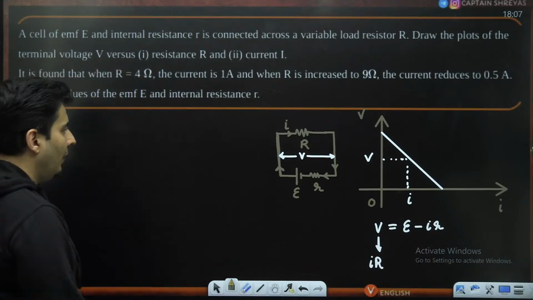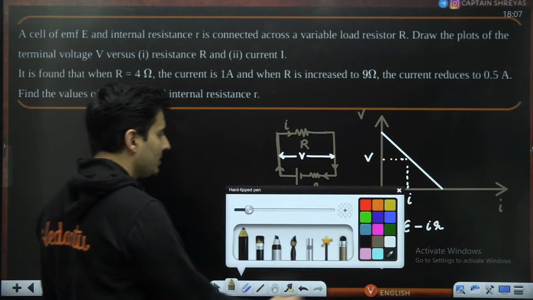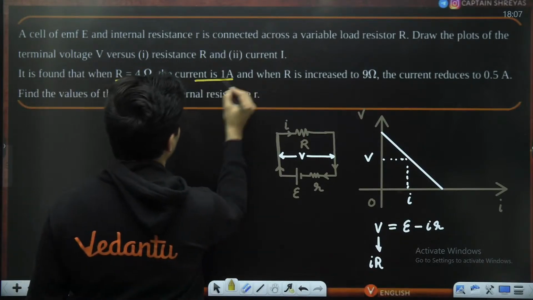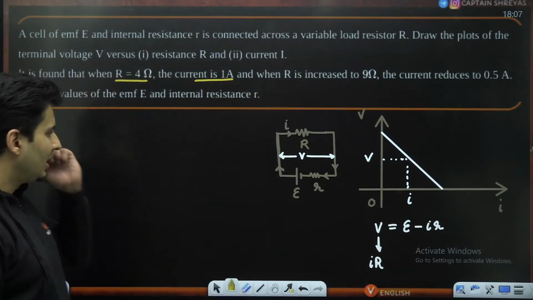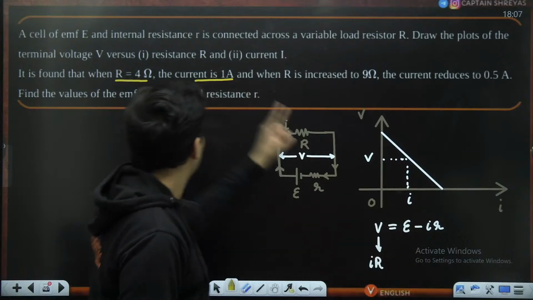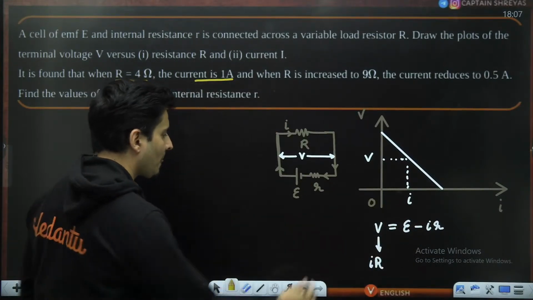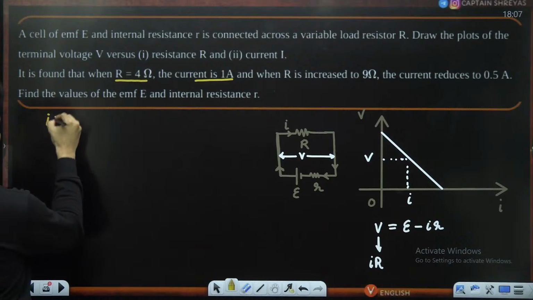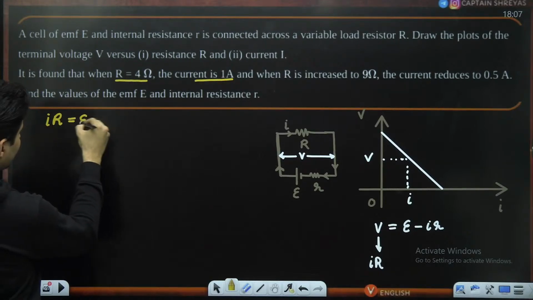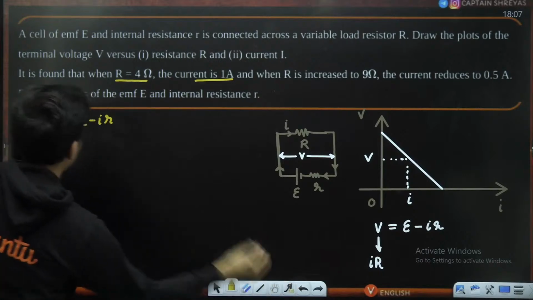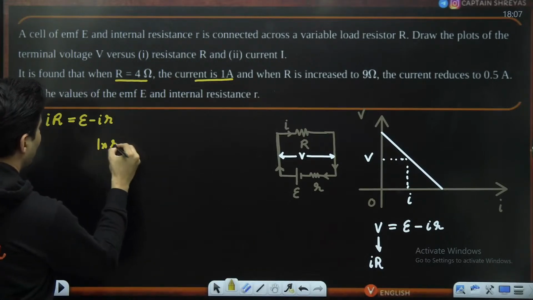Okay, sir. Now let's solve the question. The question says, when the external resistance is 4, current is 1 ampere. Current I know, resistance I know. So if I use this equation where current into external resistance is E minus IR, the current is 1 ampere, multiplied by the external resistance 4.